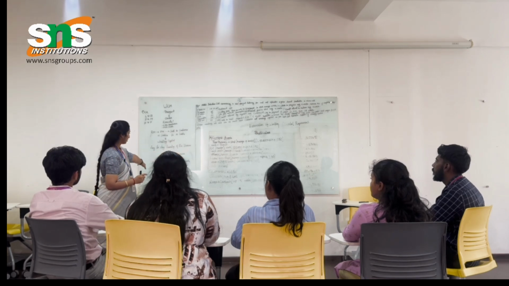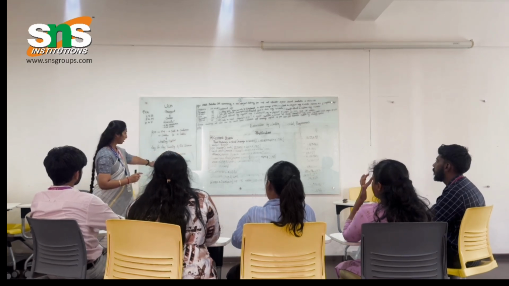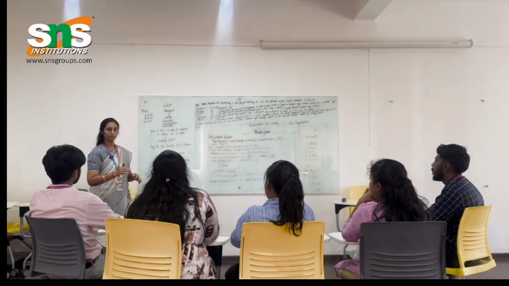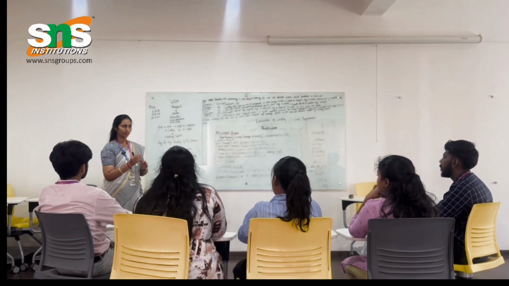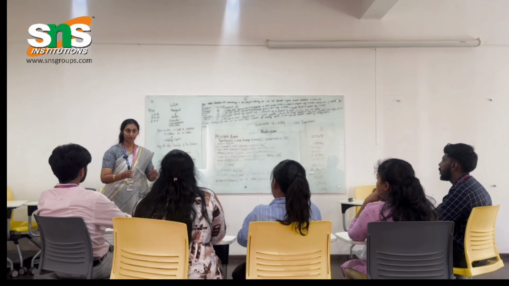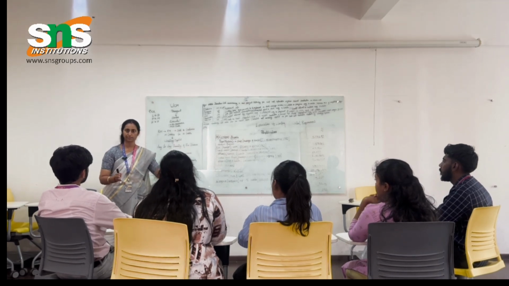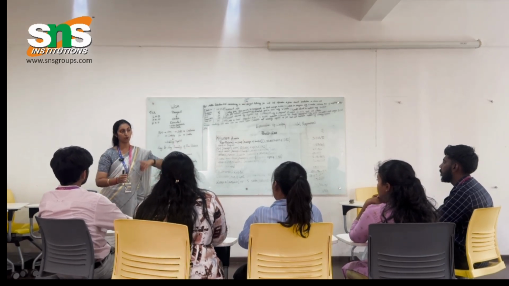Working capital is basically to meet short term liabilities and short term assets, within 1 year or for a few months. It is not for long term assets.